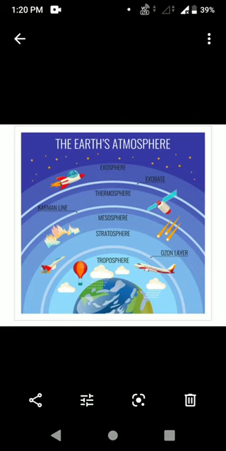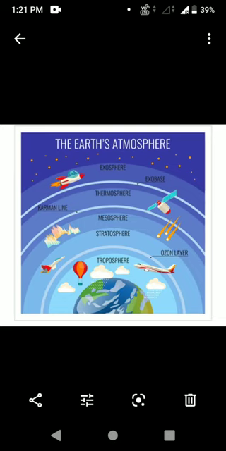So, what do you know about this mesosphere? It is here only that the radio waves will be transmitted. From Earth, they are reflected back to Earth from this layer. Okay, in this layer only, meteoroids. What is the meaning of meteoroids? Wind-curl. Okay, it will get burnt in this layer. Okay, that is the mesosphere.